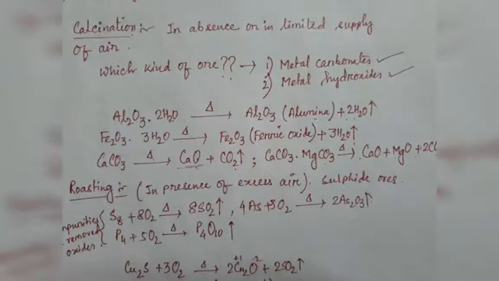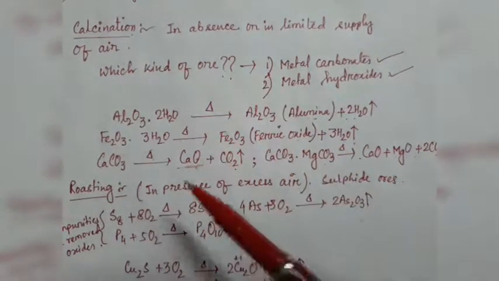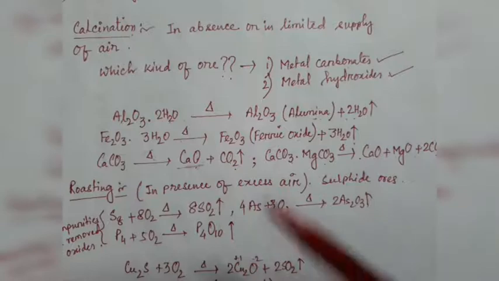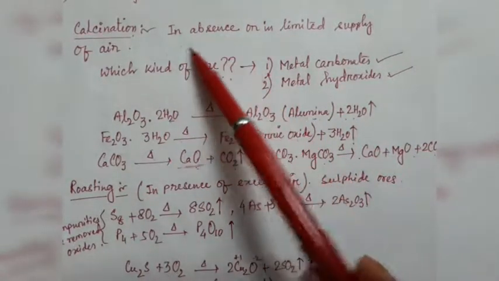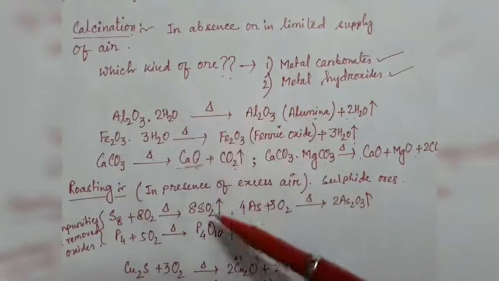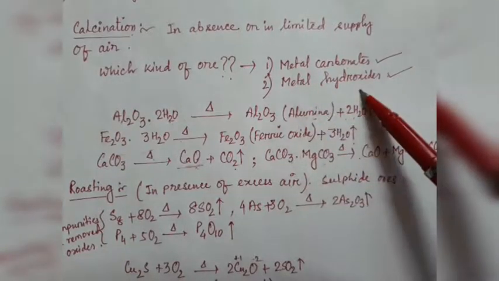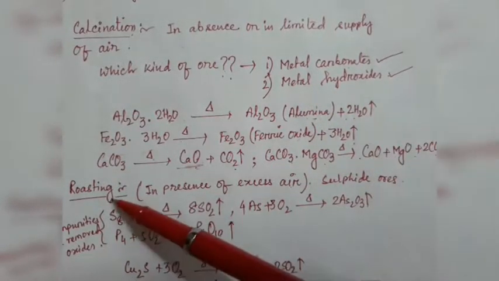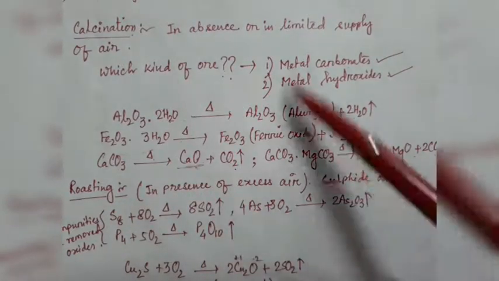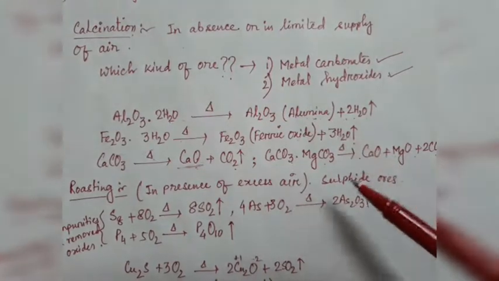Roasting is the process of conversion of an ore into metal oxides by heating strongly in presence of excess air at a temperature below its melting point. Both calcination and roasting produce the oxides of the metal, but calcination occurs in absence or limited supply of air, whereas roasting occurs in presence of excess air. Calcination involves metal carbonates and hydroxides, whereas roasting involves sulfide ores. These are the differences between calcination and roasting.